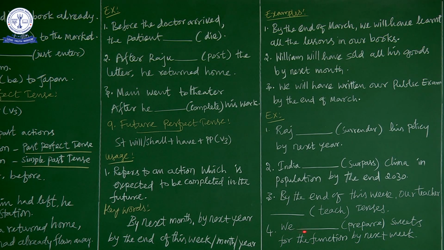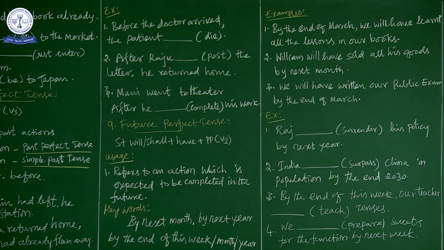We will have prepared. Prepare is the present form of the verb, and the past form is prepared. So we will have prepared sweets for the function by next week. The very important thing is that you have to remember an action which is expected to be completed at a certain time in the future.